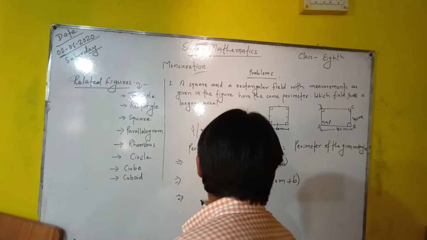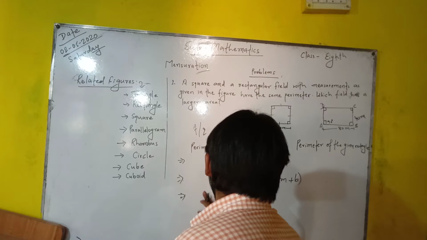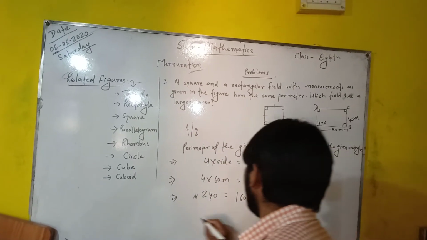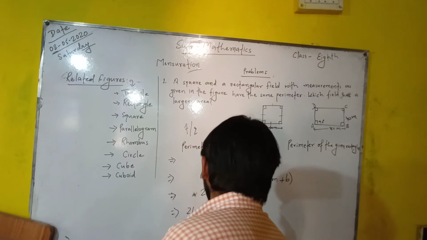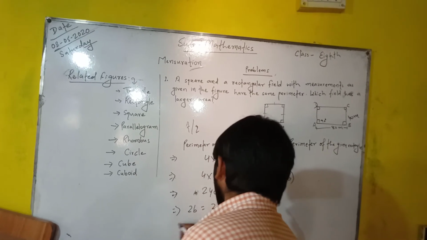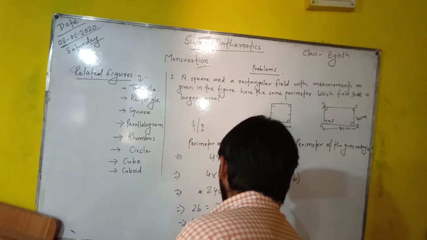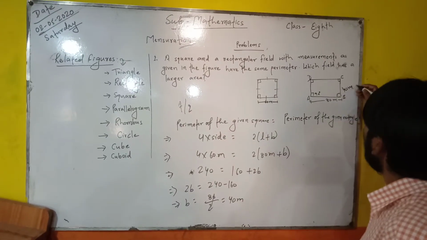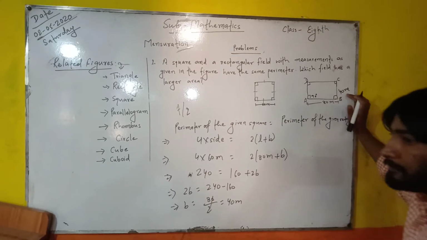So when we solve, we find that 240 is equal to 160 plus 2B, that is 2B is equal to 240 minus 160, that is B is equal to 80 by 2, which is 40 meters.